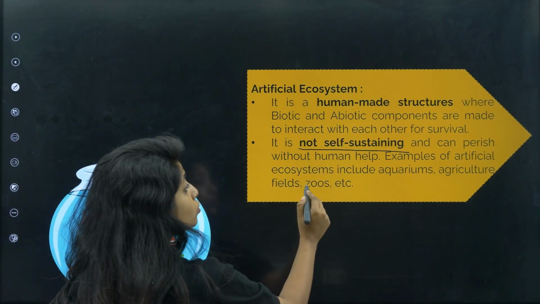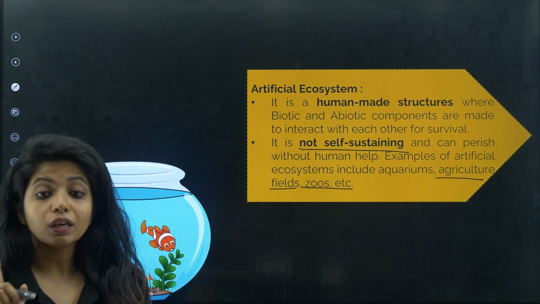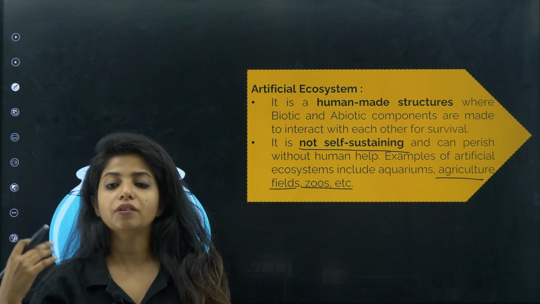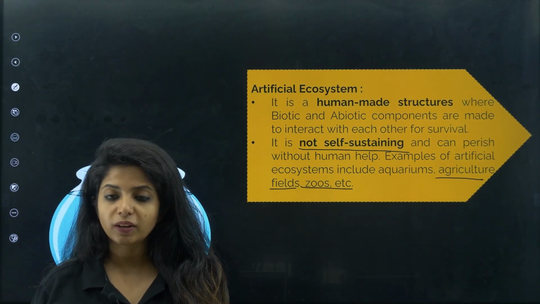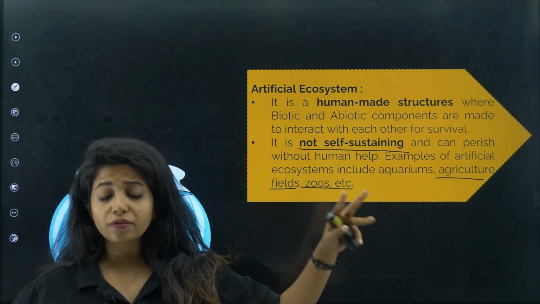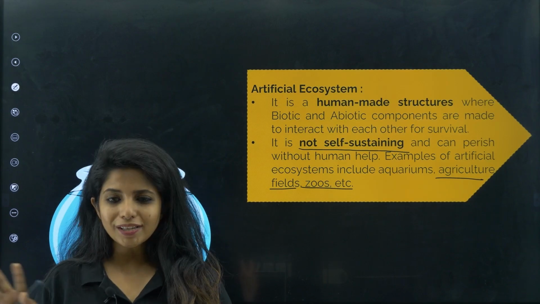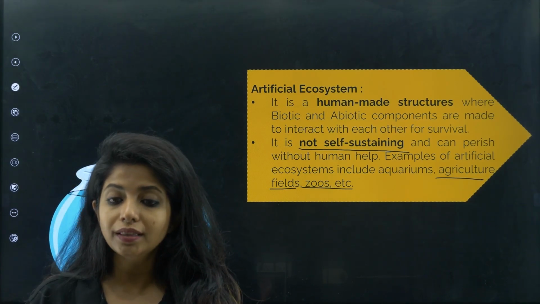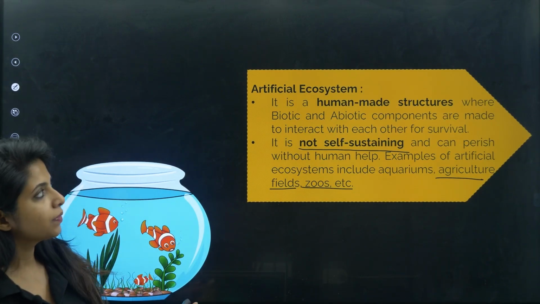And also your zoo, your agricultural fields. Now these examples give you a question: tell the names of the artificial ecosystem, like 5 of them. If you do not know the names of 5 of them or 4 of them, you are going to be worried about it, right? So we have aquarium, we have agricultural fields which we only made, right? We have zoos, everything. It's not self-sustaining. It needs human attention over there. They are human-made structures. So that is about artificial ecosystem as well. Going ahead,